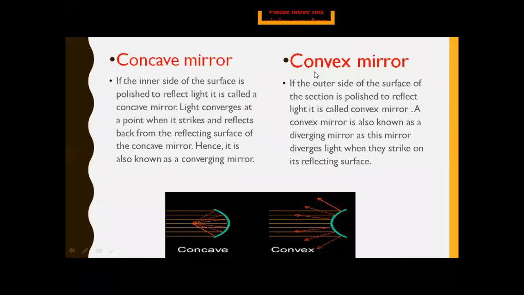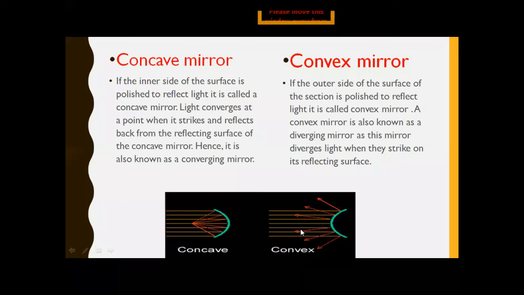And now when we are talking about the convex mirror, similarly, when parallel rays of light come from the source or from the object and strike the outer reflecting surface, that is a convex mirror. So what does the convex mirror do? A convex mirror scatters all the reflected rays. It diverges, it scatters all the reflected rays.